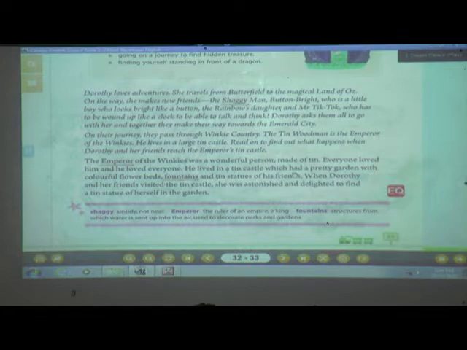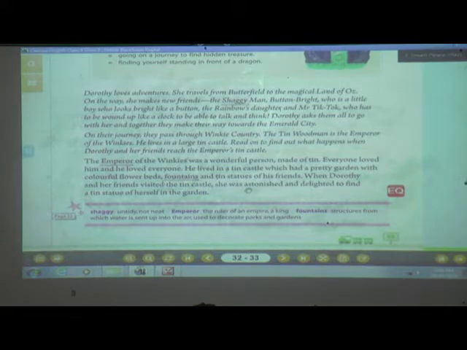So what was there in his garden near the tin castle, students? Yes, there was a beautiful garden, and it had colorful flower beds. Not only that, fountains were there, and what else was there? There was a tin statue of whom? Of his friends. Now when Dorothy and her friends visited the tin castle, they were on the way, and what did they see when they reached that place?